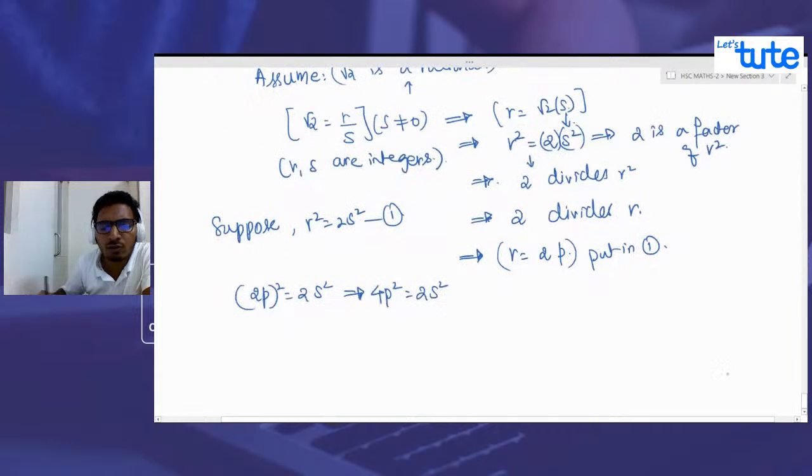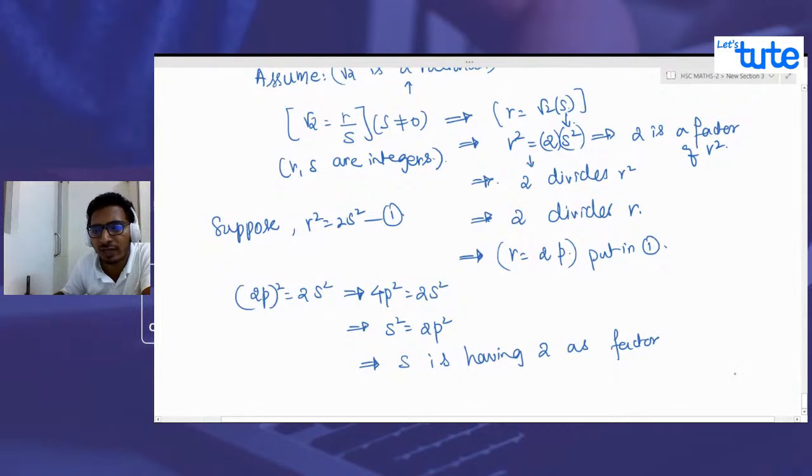Now from this, what are we getting? We are getting s squared equals 2p squared on cancelling this 2. So what do we understand from this? We understand that s squared has 2 as a factor.